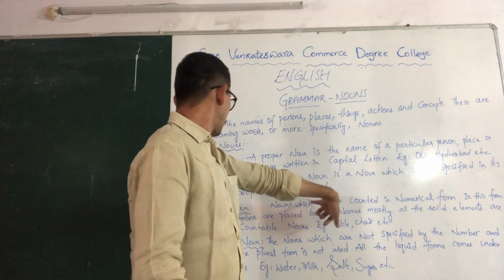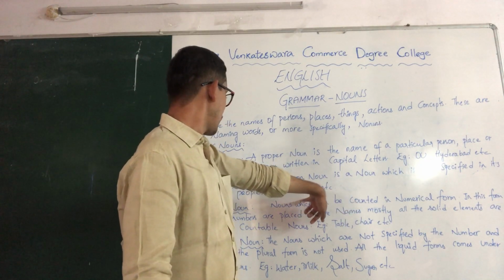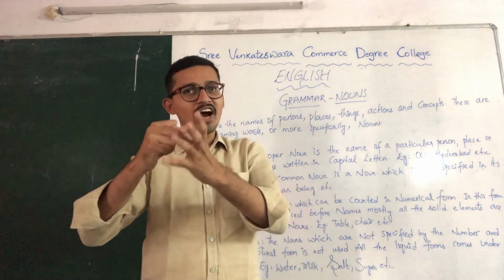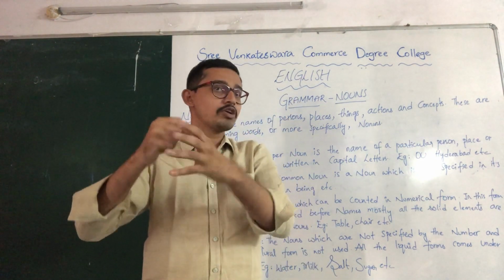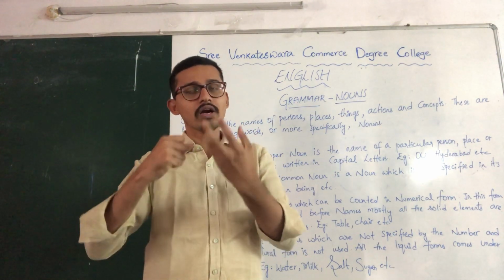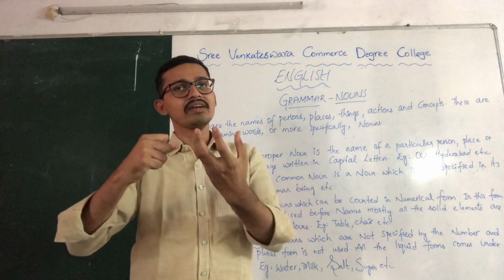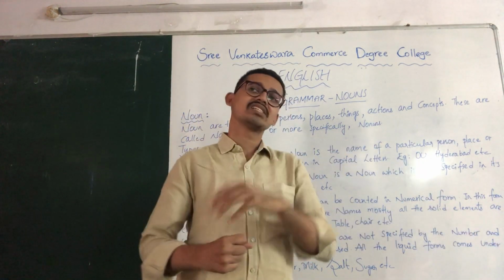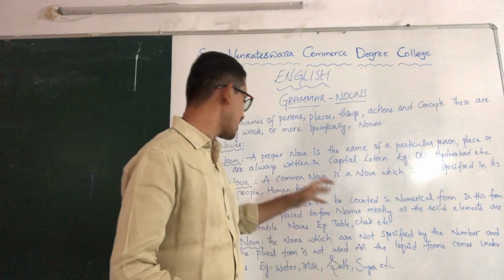And what is the next example? Human being. See, human being. No specified person name has been given. Human being as a group of people or of human nature. Human being, etc. Animals, we can take as an example.